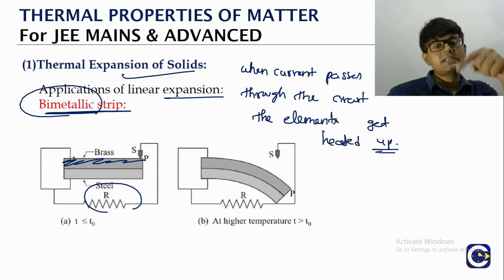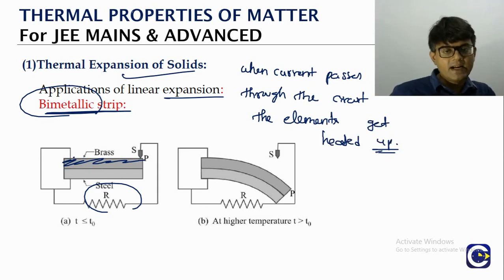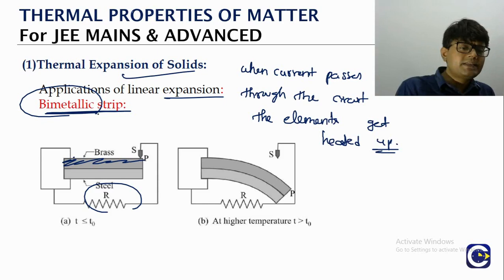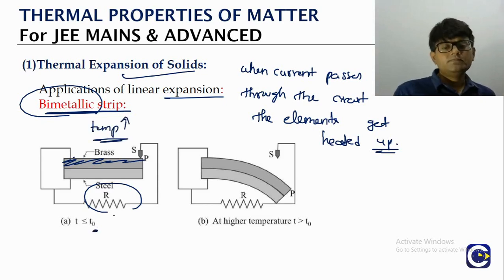This is something that we will study again in the +2 current electricity. In 10th standard also we have the electrical power. Now as heat is dissipated, the temperature is going to be increasing. So up to some temperature T0, we will see that the bimetallic strip will maintain contact with the other end.